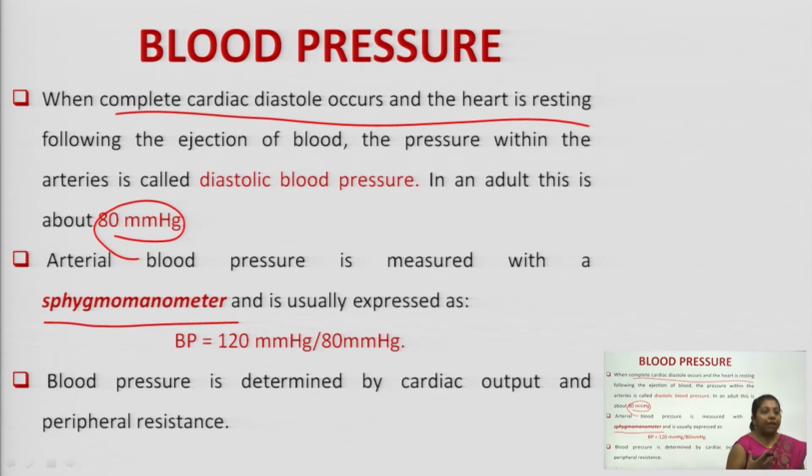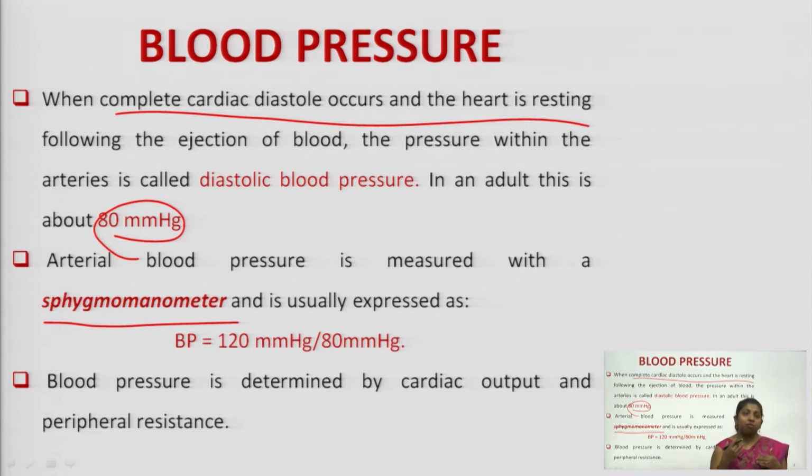Whenever we are measuring our blood pressure, we talk about systolic by diastolic blood pressure. So it is the blood pressure combinedly that we talk about, which is 120 by 80 mmHg. 120 is systolic blood pressure, whereas 80 is diastolic blood pressure.